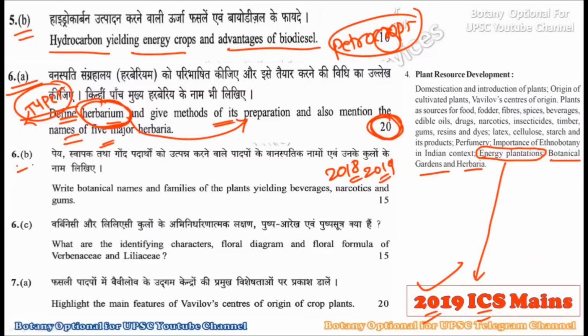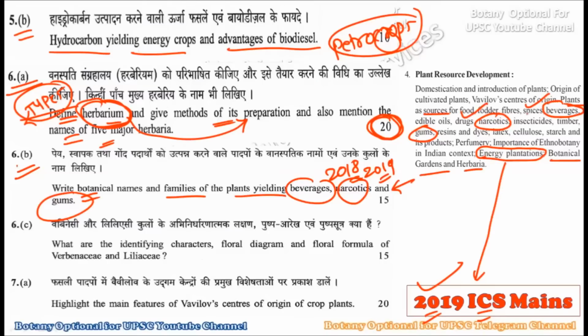Then in the sixth B question, you have to write down the botanical names and the families of the plants yielding beverages, narcotics, and gums. See here, plants as sources for beverages, then narcotics, and finally gums. So it is a very similar question, they have just changed the product. Last time they asked you about spices, then drugs and insecticide, and this time they asked you about beverages, narcotics, and gums. This particular question will surely repeat, but only the product from the plant is going to change.